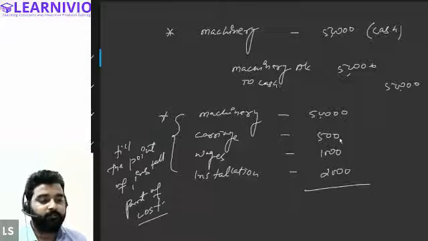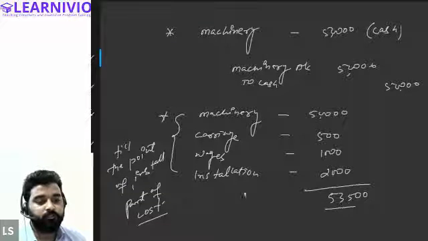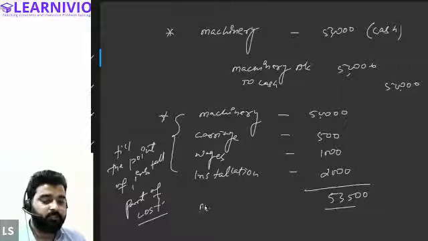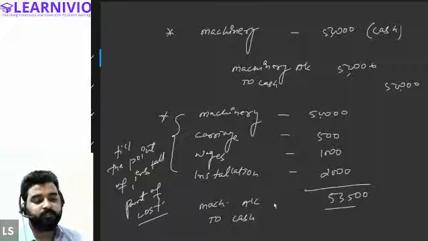So this time the total cost of asset will be 50,000 plus 500 plus 1,000 plus 2,000. It will be 53,500, right? So now you will be recording the transaction like this: machinery account debit 53,500, and let's assume we are paying through cash. So machinery to cash 53,500.